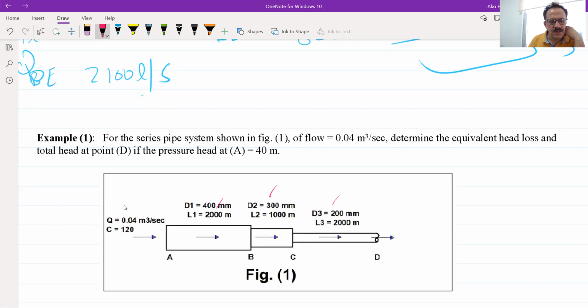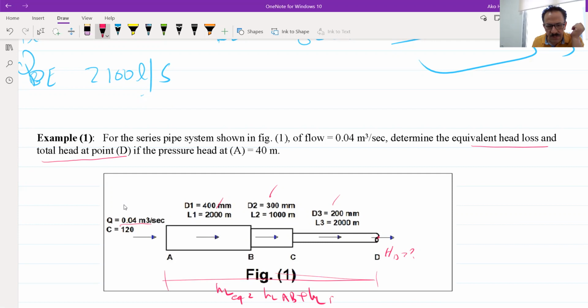What I have here is the Q, and determine the equivalent head loss and the total head at point D. I want to see how much the head at D will be, and the equivalent head loss, which is equal to head loss of AB plus head loss of BC plus head loss of CD.